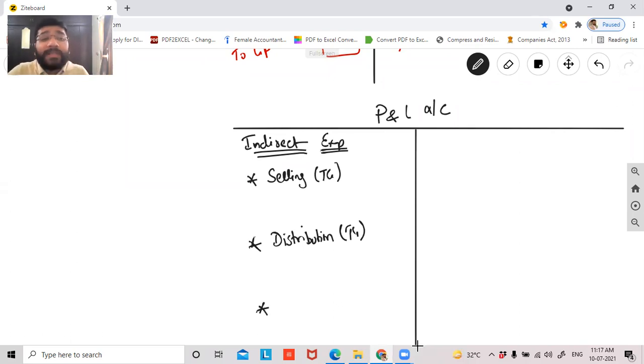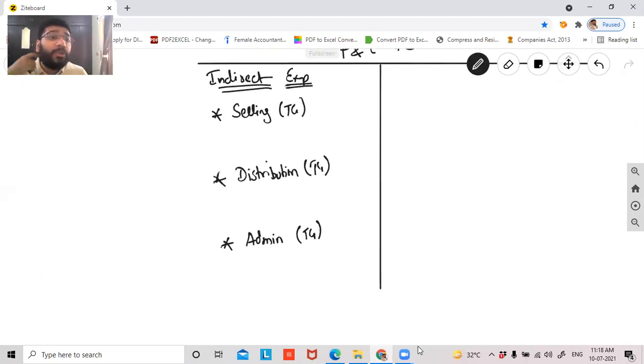Then all the expenses that are incurred in relation to administration of the office or administration of the business. For administrating your business and your office, you need to incur certain expenses. You have to pay office rent. Office rent will come here. For example, if you have a separate showroom, the showroom rent will come here, because a showroom is for the purpose of selling. So showroom rent will come here. Office rent will come here.